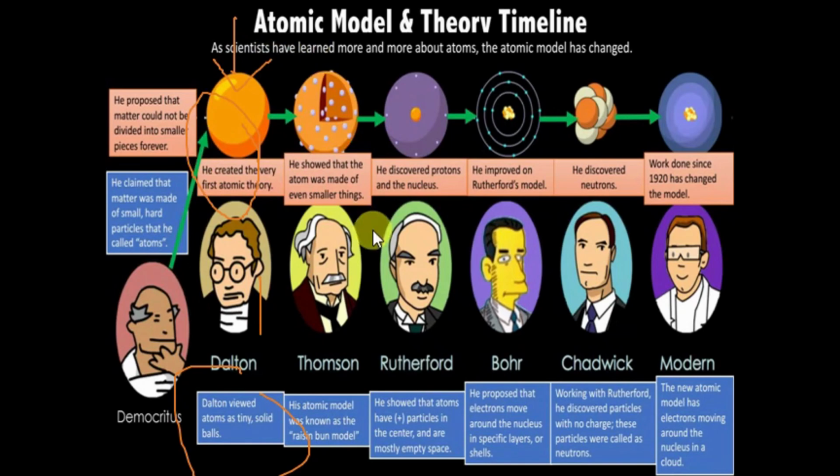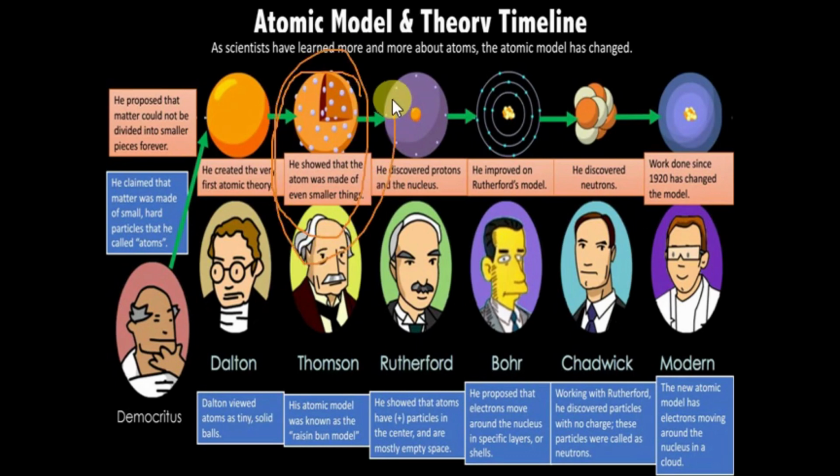After this we have Thomson. Thomson did the cathode ray experiment, where he saw the response to a magnetic field, and with that he discovered the negatively charged particles. His model is also called the plum pudding model. He said that negative charges are dispersed all around.